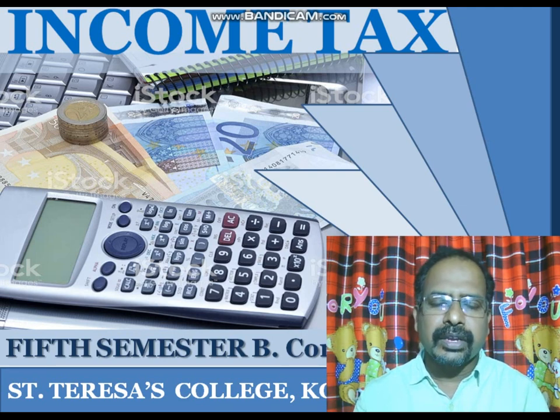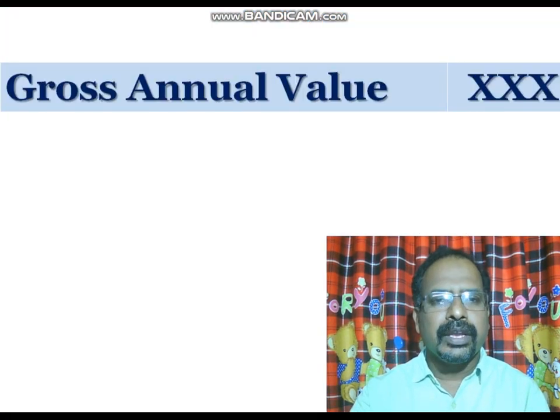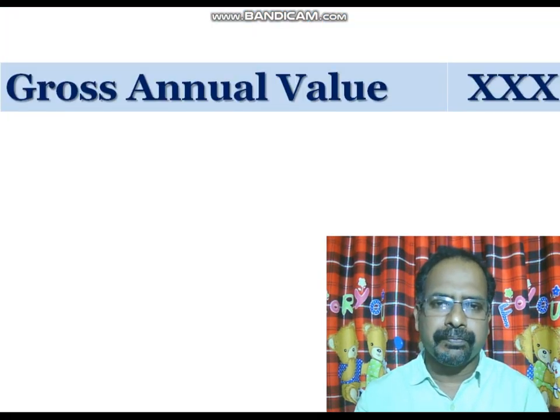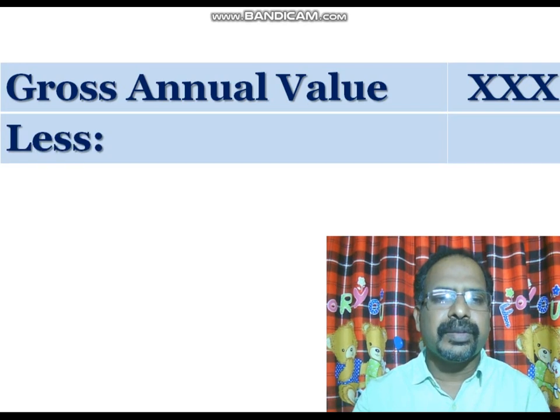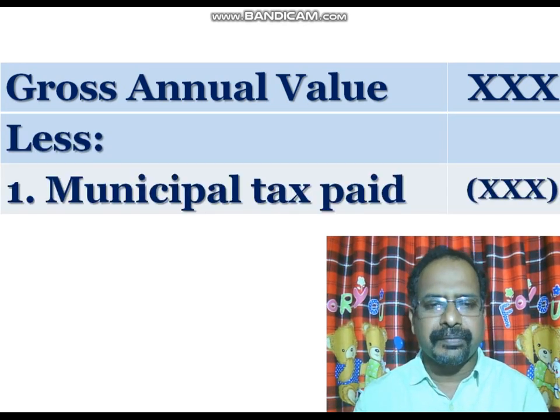In the last class, we discussed the computation of annual value. That annual value is known as gross annual value. From this gross annual value, there are two deductions. First, municipal tax paid by the assessee.